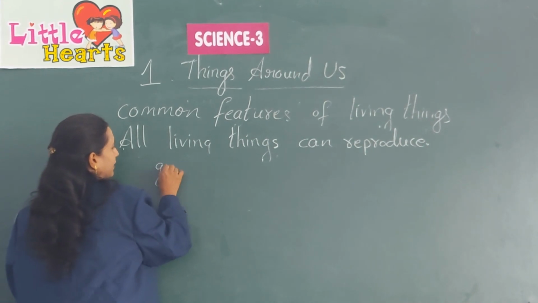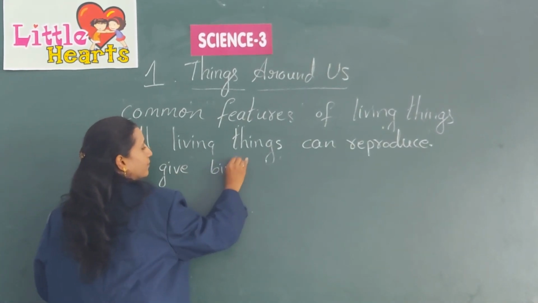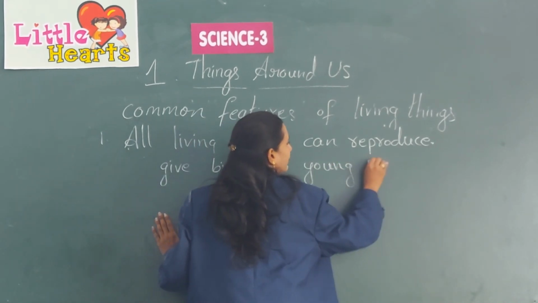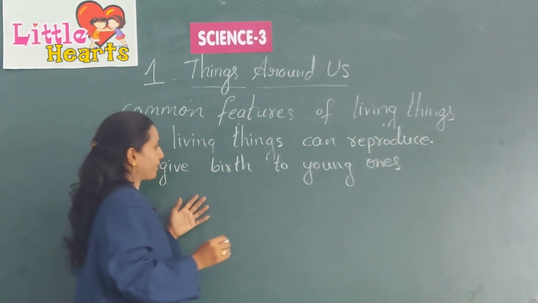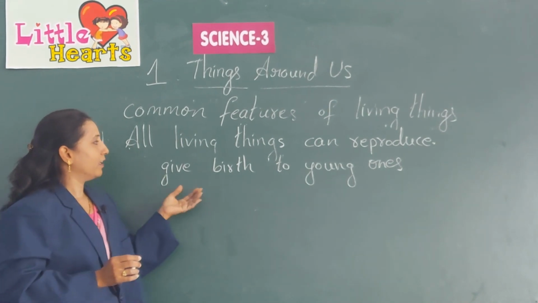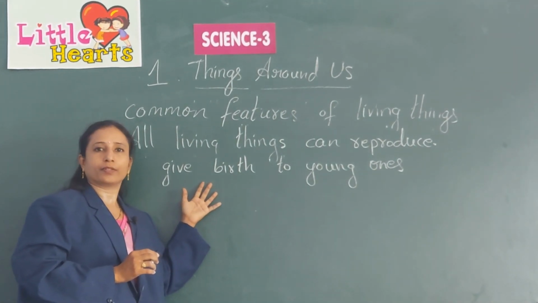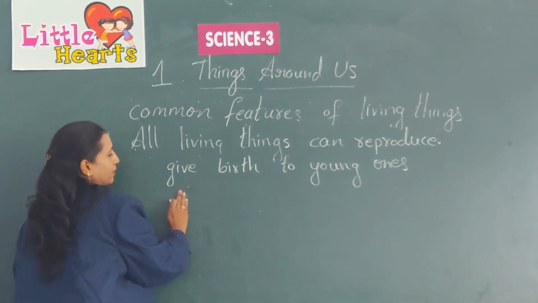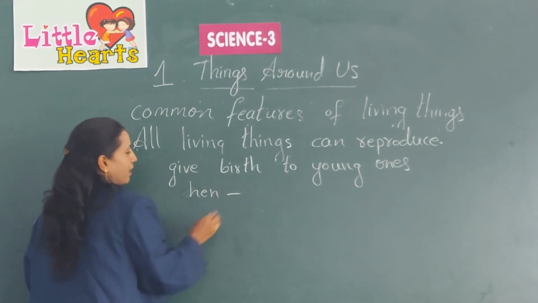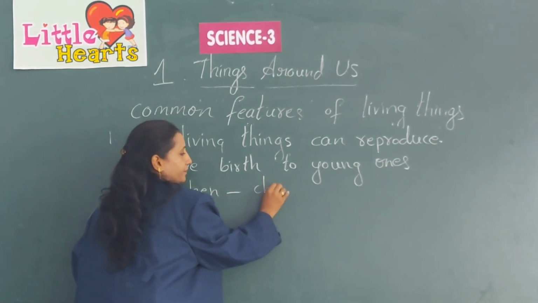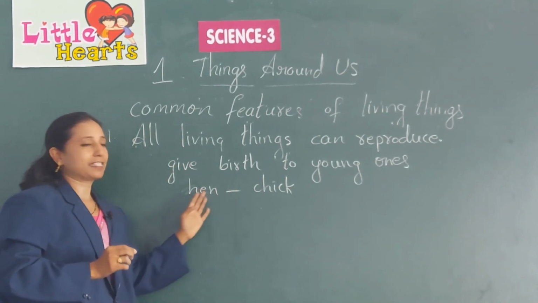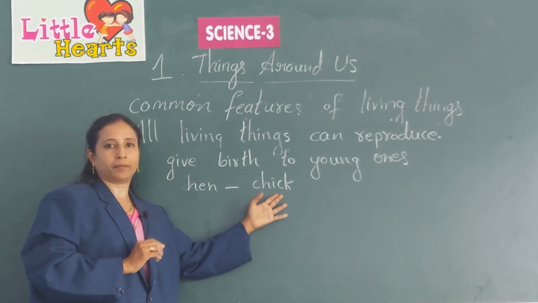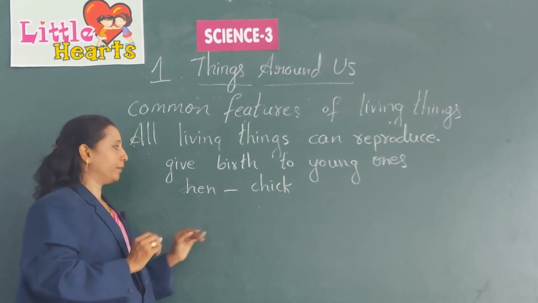All living things give birth to young ones. For example, a hen gives rise to a chick which is similar to the parent.